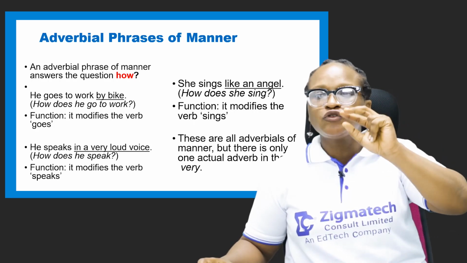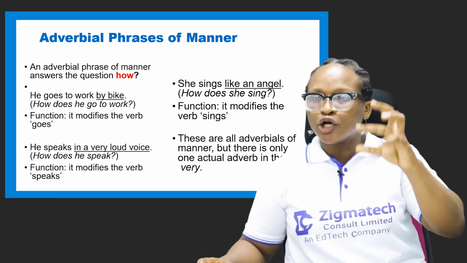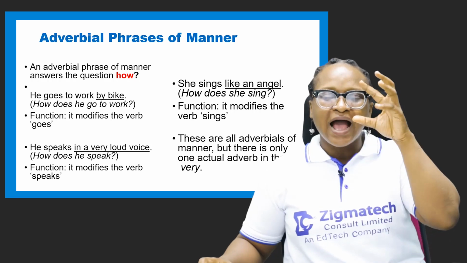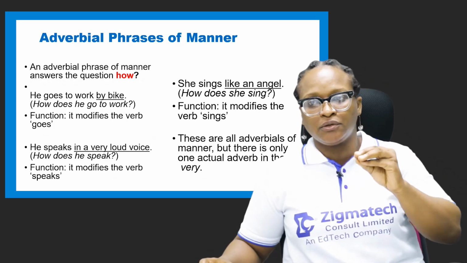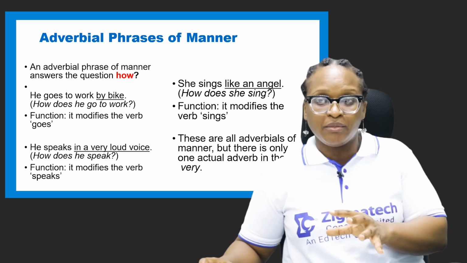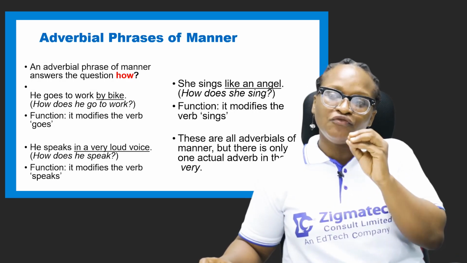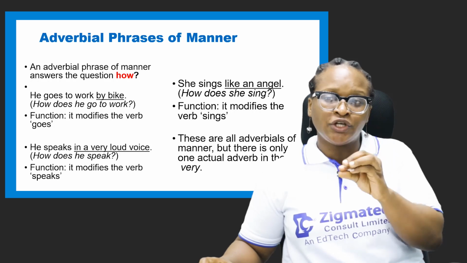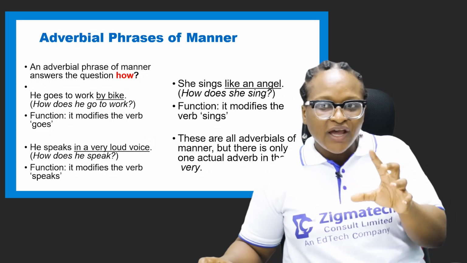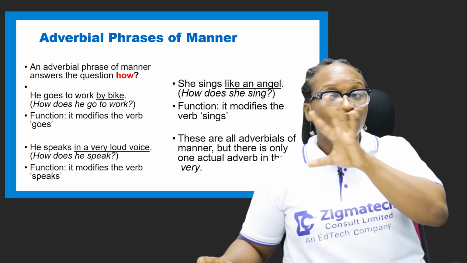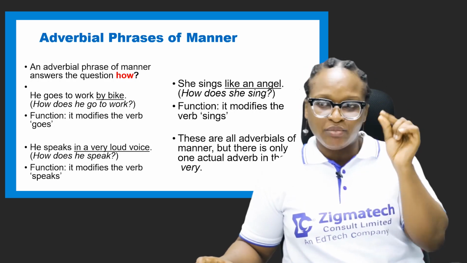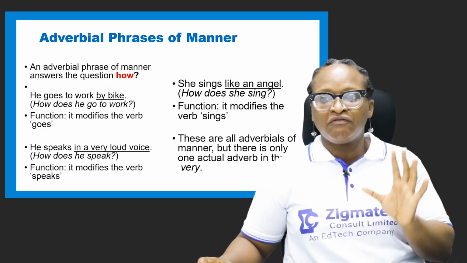So where you have two verbs in the main clause and you have your grammatical name as adverbial phrase or adverbial clause, and you want to state the function, which is always to modify a verb, and you notice that you have these two verbs joined together, then your function will be that it modifies the verb phrase. It will no longer be it modifies the verb. But where it is only one verb in the main clause, then it modifies the verb.